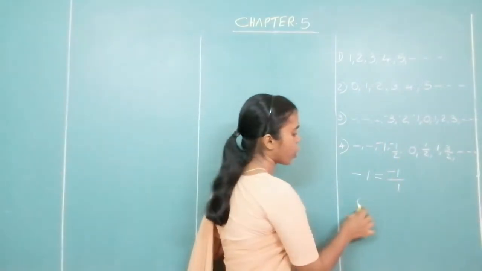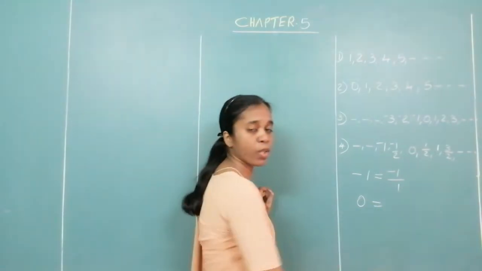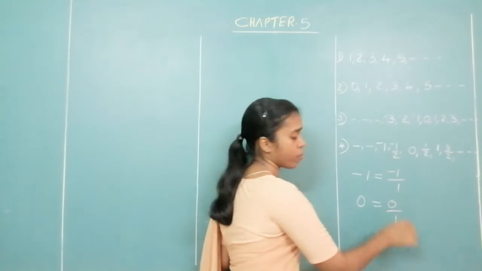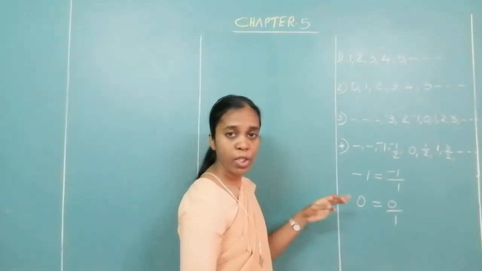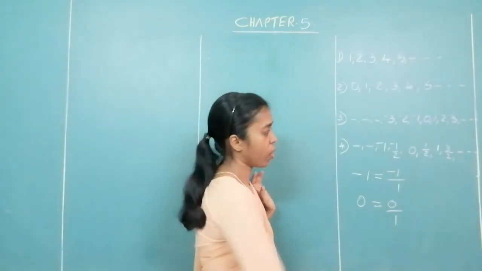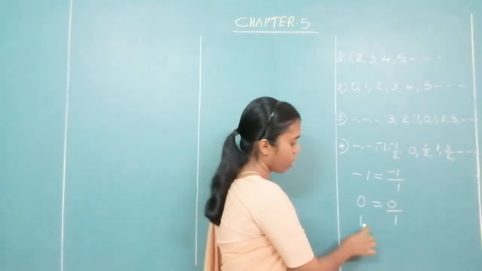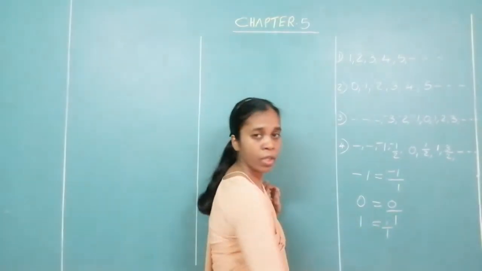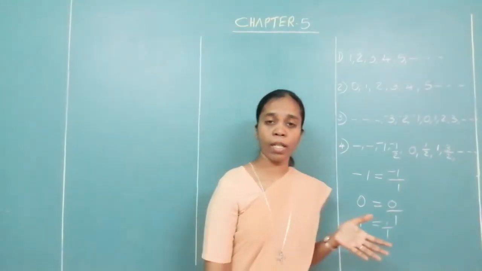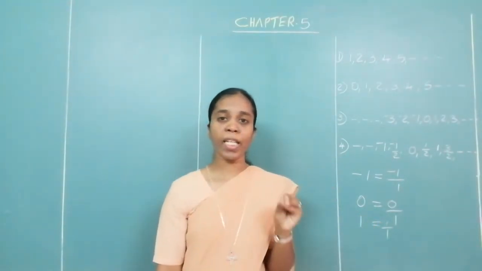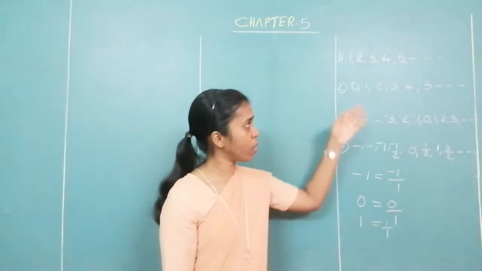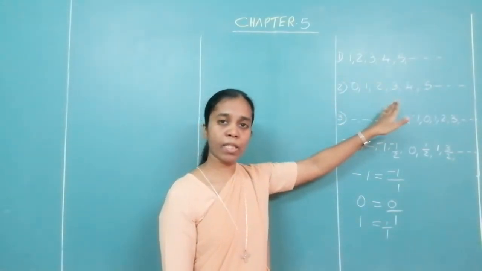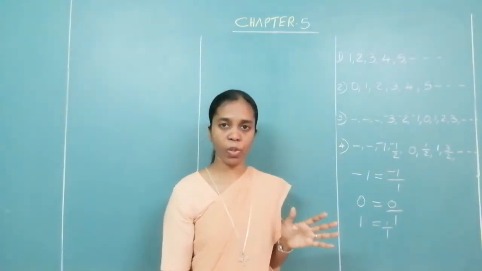Suppose I have 0. Can I write 0 in the form of a fraction? I can write 0 upon 1. Numerator is 0, answer is 0. Can I write 1 in the form of a fraction? 1 can be written as 1 upon 1. Again, it is a rational number. So, any given number, whatever we have, we can write all the natural numbers, whole numbers, integers in the form of a fraction.